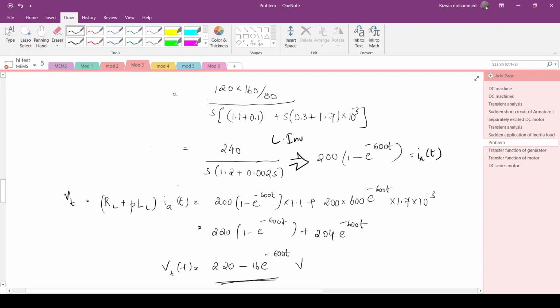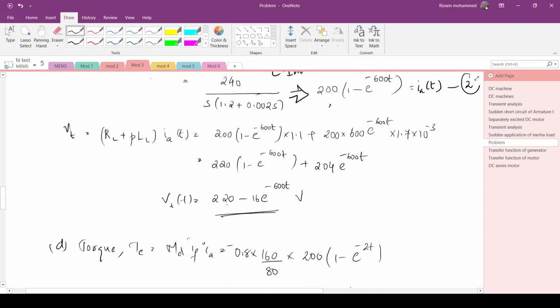So substituting the value of IA from the above equation, say equation number 2, into this equation here, and just opening the brackets and applying the values, you will finally get it as 220 minus 16 e raised to minus 600 t.